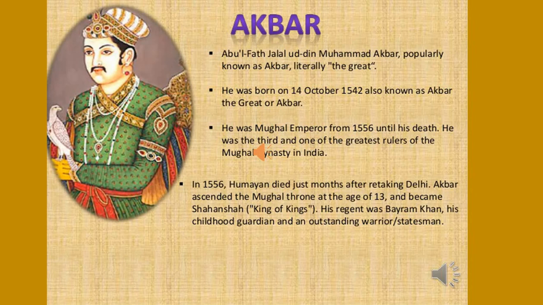In 1556, Humayun died just months after retaking Delhi. Akbar ascended the Mughal throne at the age of 13 and became Shahanshah, King of Kings. His regent was Bairam Khan, his childhood guardian and an outstanding warrior and statesman.